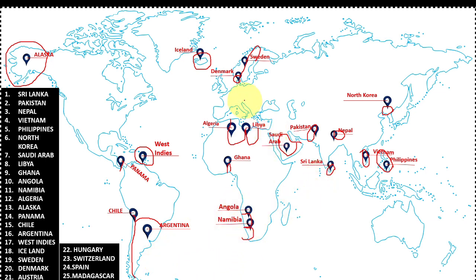Next, Austria and Hungary, small countries north of Italy and neighbors. Austria and Hungary are very popular during World War I. Next is Switzerland. Switzerland lies in the northwest part of Italy and this country is well known for its Swiss bank. Next is Spain, one of the countries in southwest Europe.